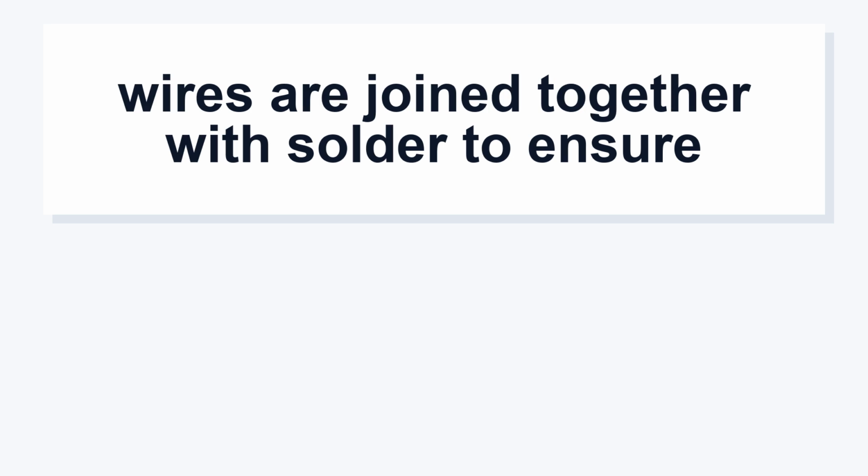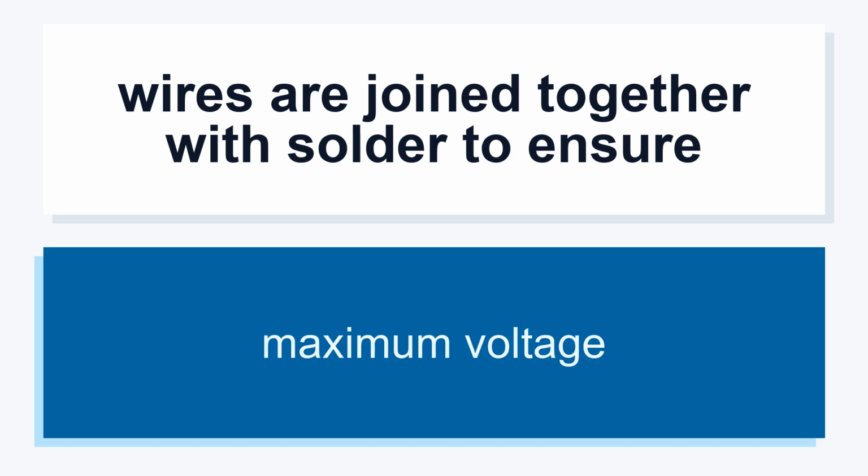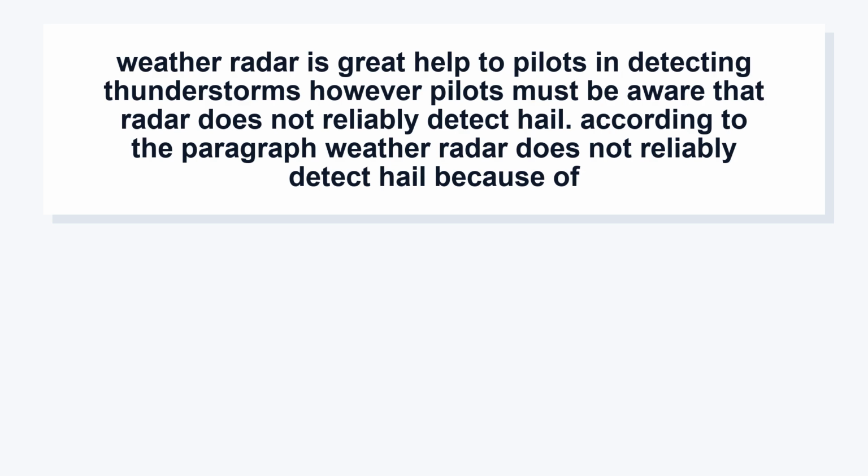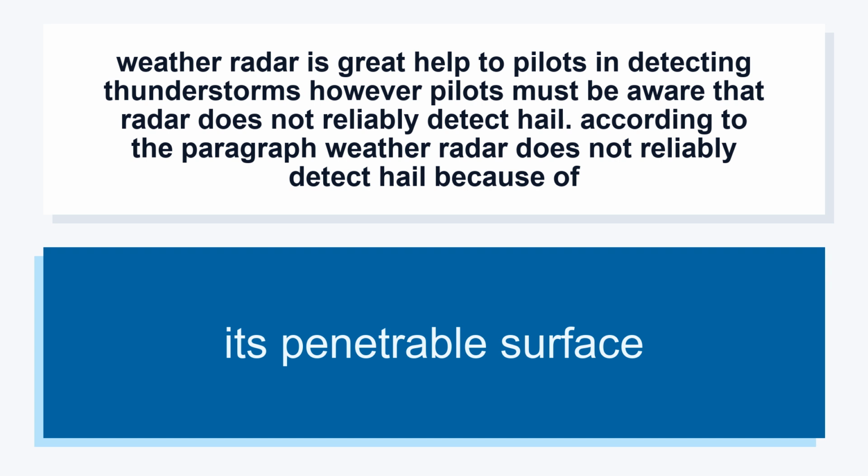Wires are joined together with solder to ensure maximum voltage. Weather radar is a great help to pilots in detecting thunderstorms. However, pilots must be aware that radar does not reliably detect hail. According to the paragraph, weather radar does not reliably detect hail because of its penetrable surface.